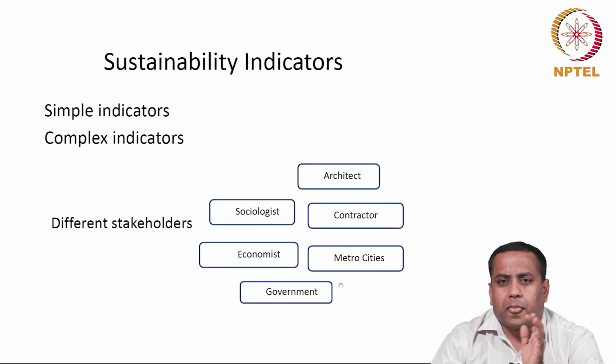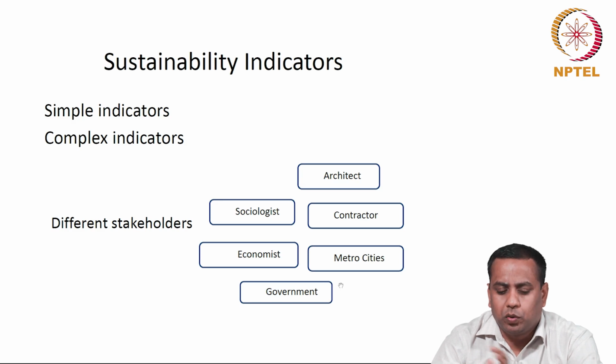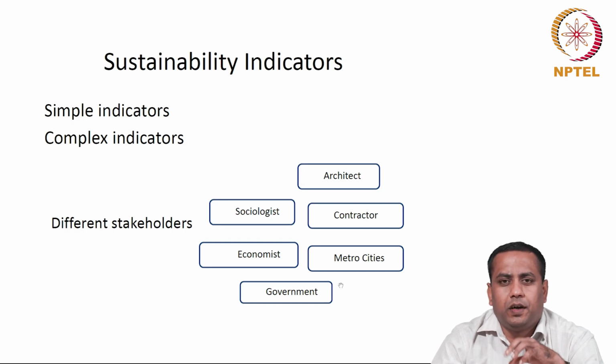Sustainability indicators can be broadly classified into two categories: simple indicators and complex indicators, and the definition of sustainability varies from one scenario to another scenario.